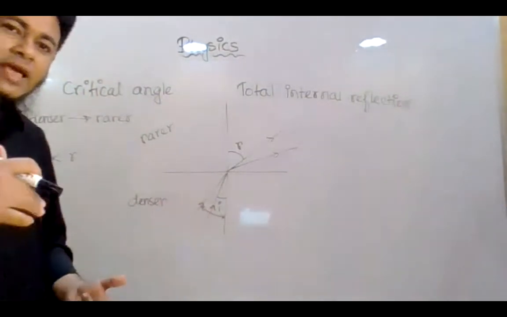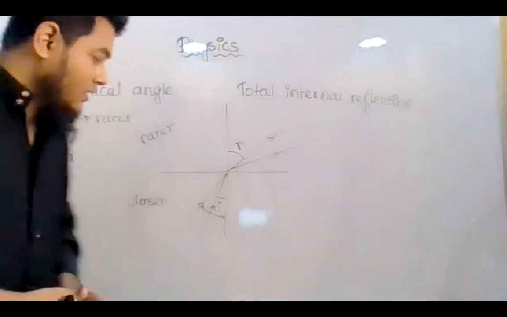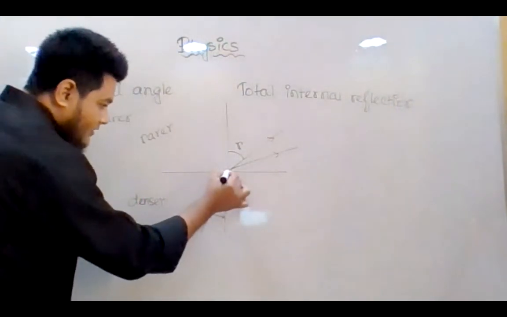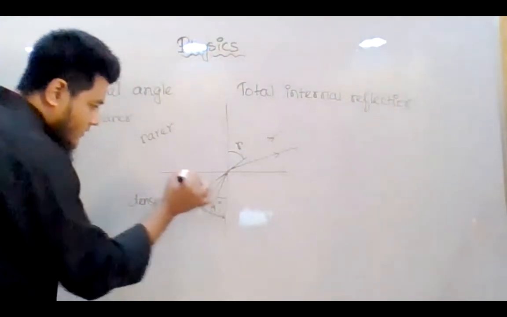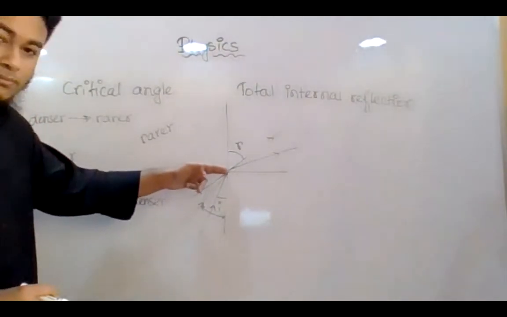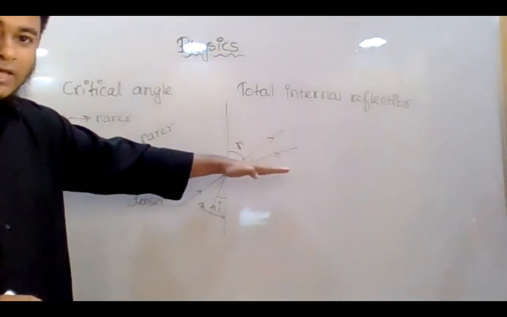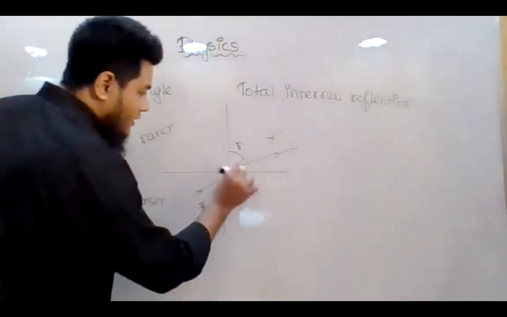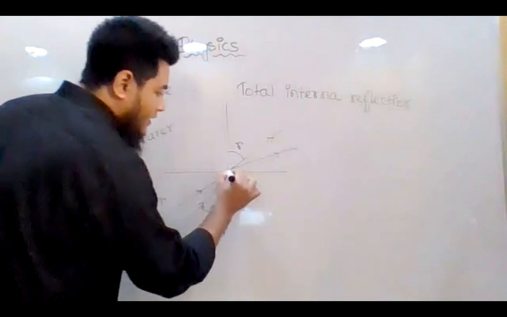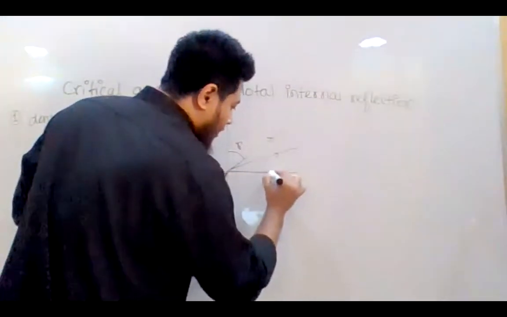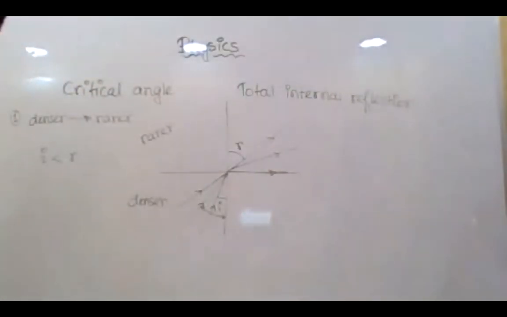And at a point, what will happen? Let us say when the light ray is incident along this way, the refracted ray goes along the surface of separation.